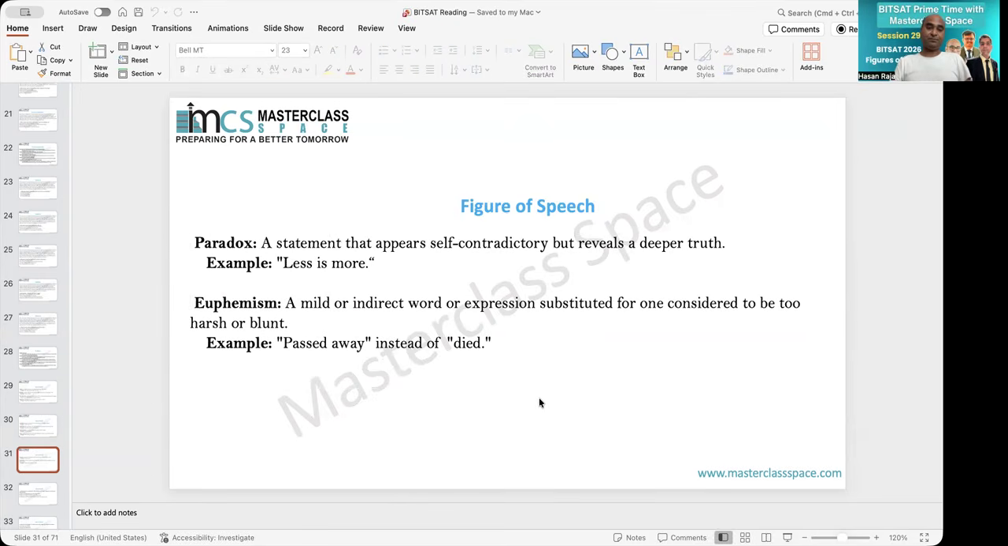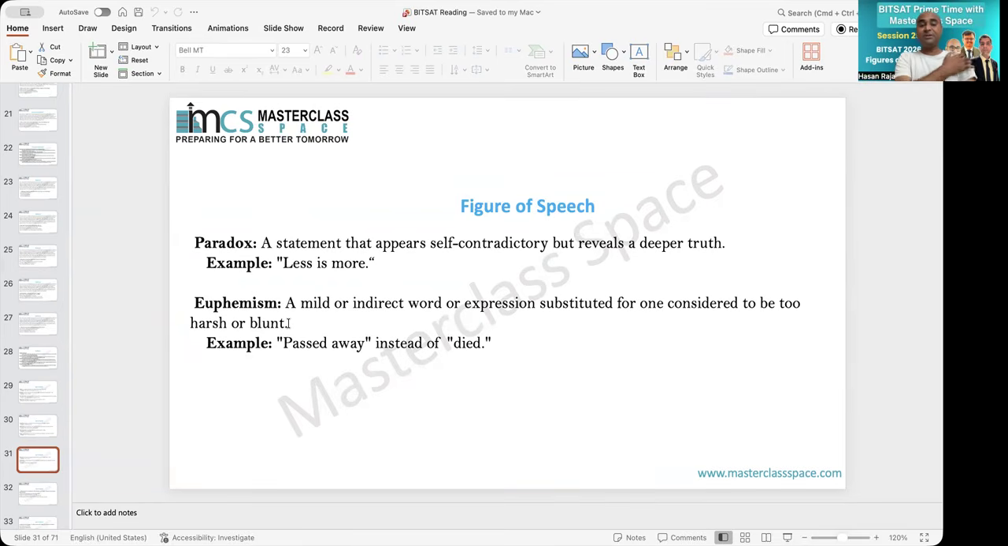Next is, sorry, paradox. So paradox also has opposite words. But in irony it is expectation against expectation. In paradox, two contradictory pieces of information come together, or generally they are in the same statement with two opposite words, and that becomes paradox. Example: less is more, high is low. So this is called paradox.